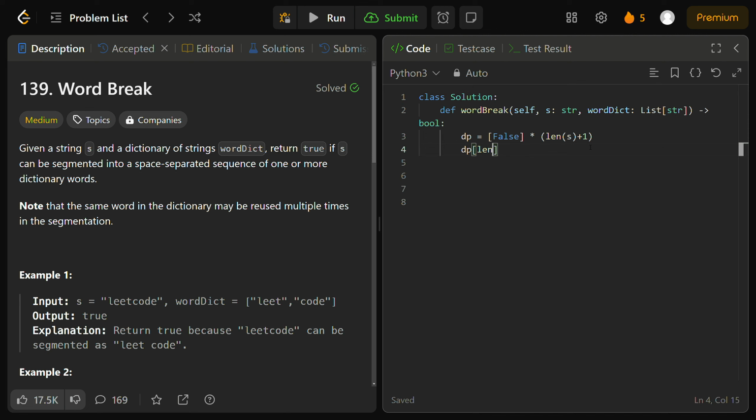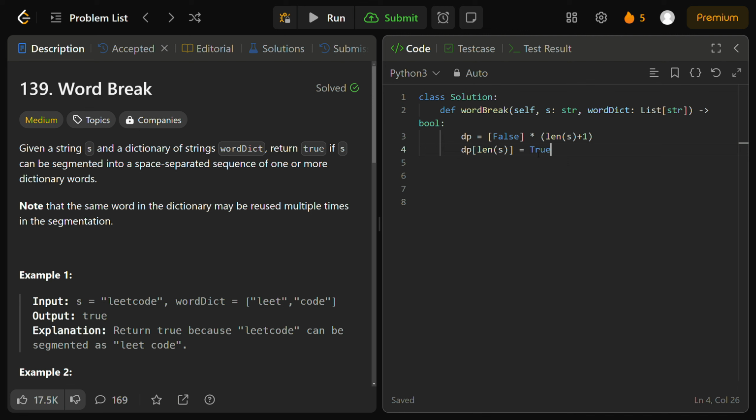Once we have this DP array initialized, we'll have the DP, again, this is our base case, at the index of the length of our input string s, the out of bounds index, immediately initialized to true. Why is it immediately initialized to true? Because since this is a base case, an empty string can always be segmented, right? It doesn't require any words to be segmented.